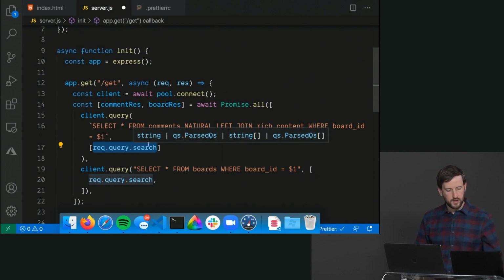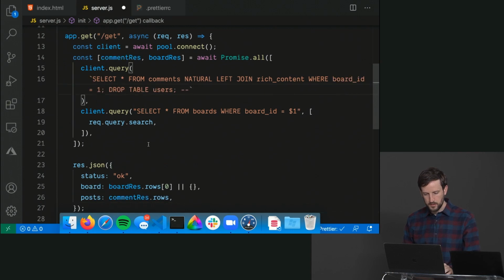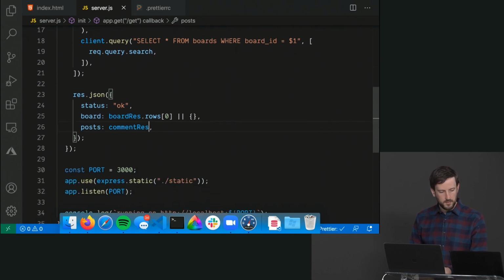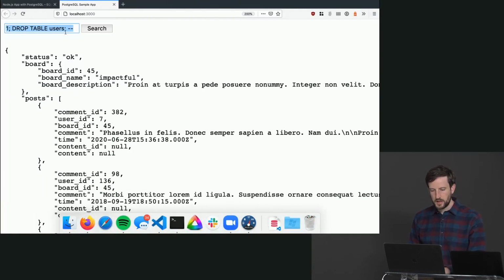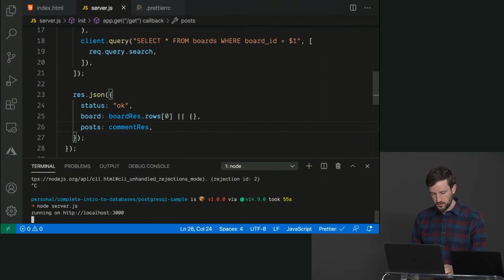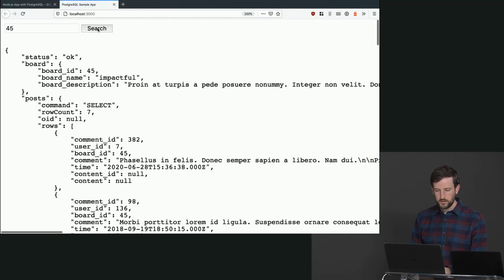So let's just kind of do something for fun here. Let's go back to the way that I had this. All right, so we do it this way, and then I'm going to change this to just be return comment res. Okay. Now what happens if I come in? So right now I can just do 45 search. I got to restart my server too. Search. Okay. This all works fine. The user is doing everything that we expect them to.